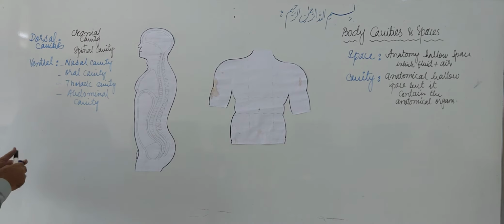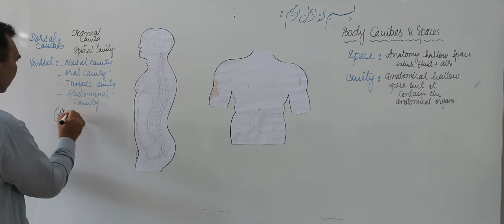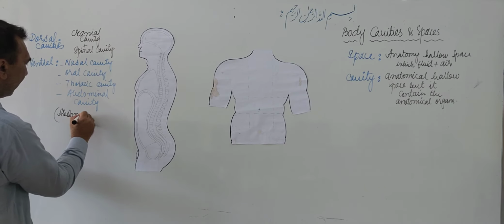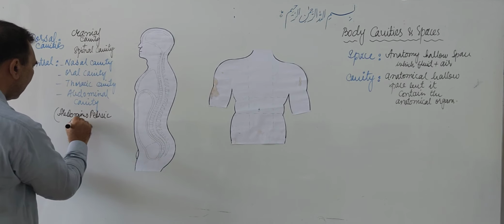The other name of the abdominal cavity is the abdominopelvic cavity as well.